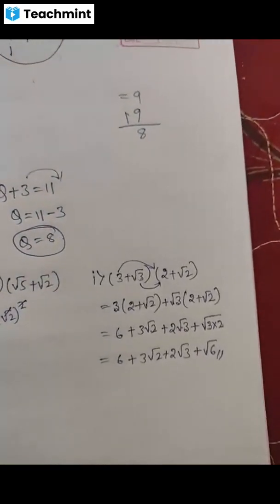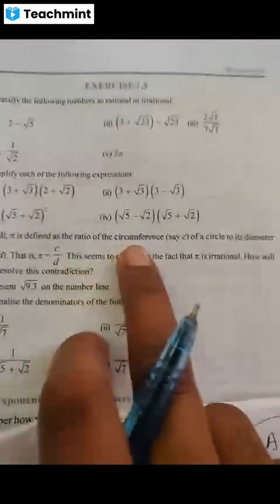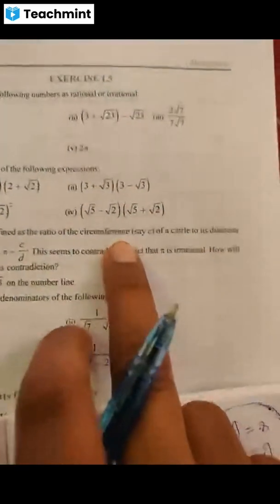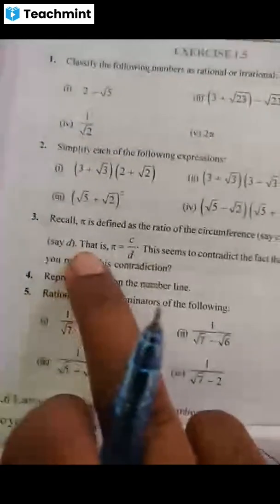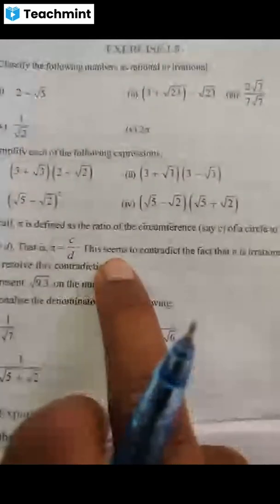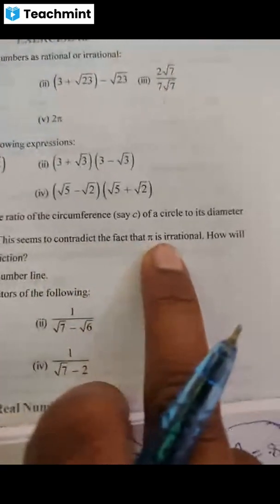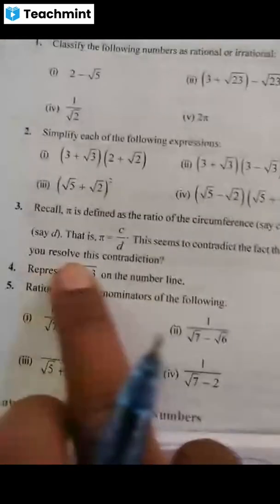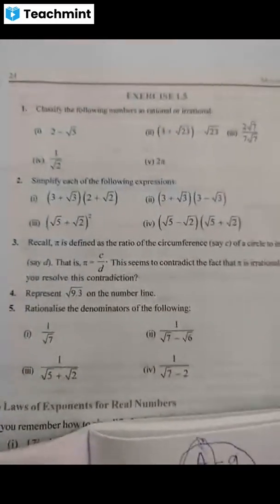Okay, so we'll move to third question. So recall pi is defined as the ratio of the circumference c of a circle to its diameter, say d, that is pi is equal to c by d. This seems to contradict the fact that pi is irrational. How will you resolve this contradiction?